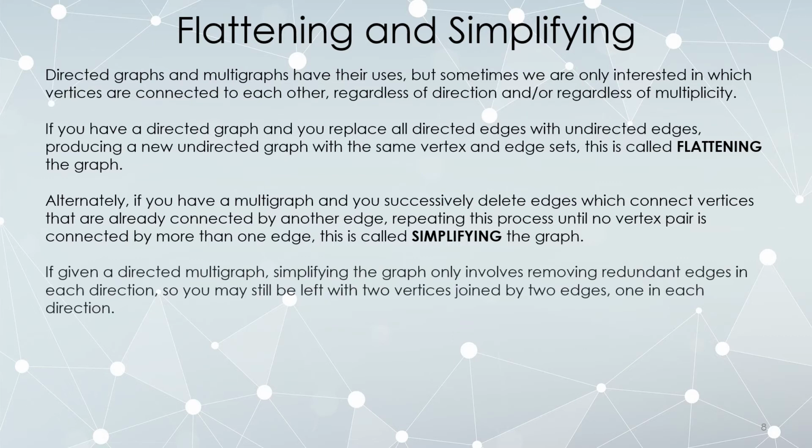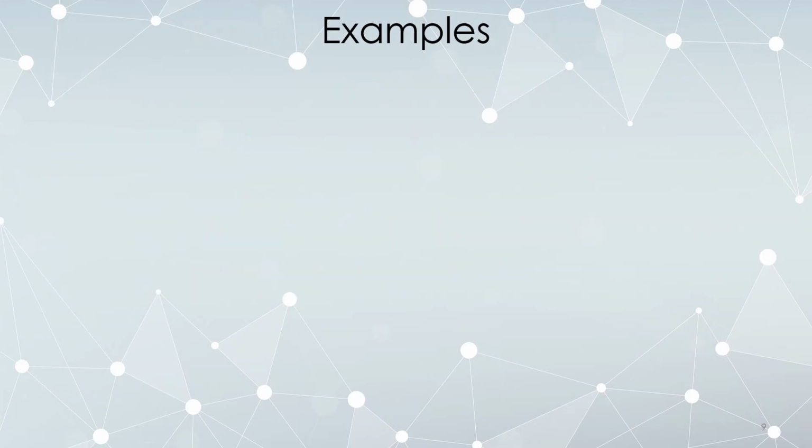If you have a directed multigraph, so you have both, simplifying the graph only involves removing redundant edges in a single direction. If you have directed edges and multiple edges, simplifying only removes redundancies that duplicate the same direction. So you might still have two edges connecting a vertex if those two edges go in each direction.